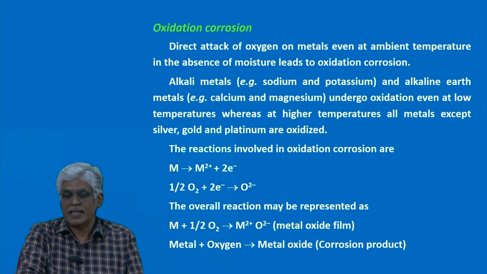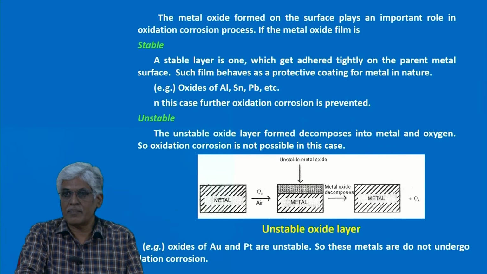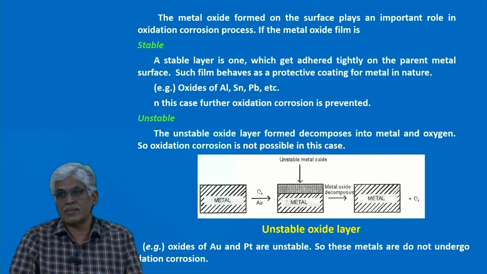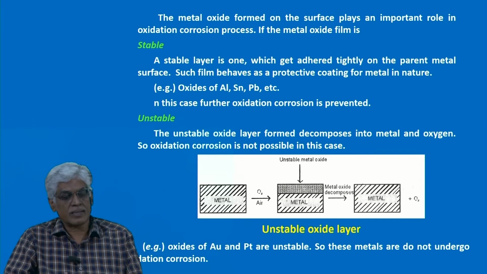So, this is only in dry condition. This is a simple mechanism. In oxidation corrosion, we are most concerned with it compared to other gas corrosion, because almost all corrosion is because of oxygen. So, how can oxygen corrosion proceed? The oxidation corrosion or oxygen corrosion proceeds based on the oxide layer formed over the surface.